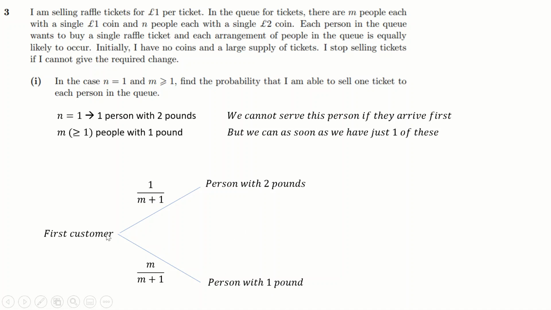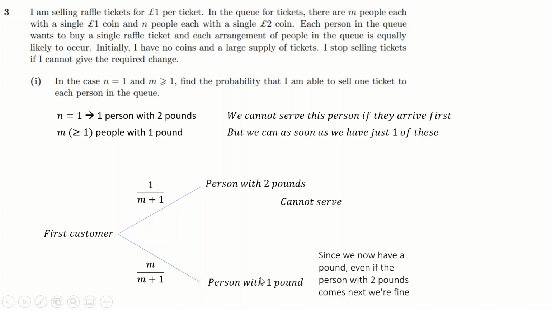Right? Now, we've just said that we can't do this branch here. We can't serve this customer if they turn up first. But as soon as we serve this customer, we know we're good, because we have £1 change, and even if this person turns up next, we have £1 change for them. So this is fine. So the probability that we can do this is just a single branch of the tree, so the probability is m over n plus 1. So that's the most basic case.